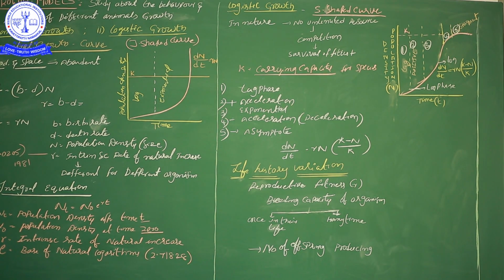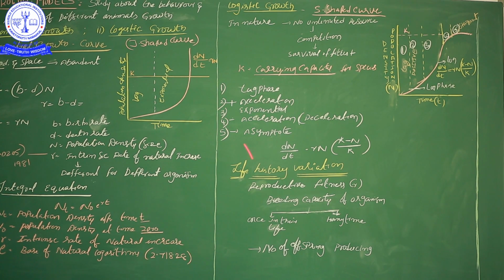That is the number of offspring they produce. Coming to some invertebrates, Ascaris lumbricoides, at the time of breeding one Ascaris lumbricoides produces lakhs of eggs, which germinate into new adults. So reproductive capacity, based on offspring production, also influences the population density.